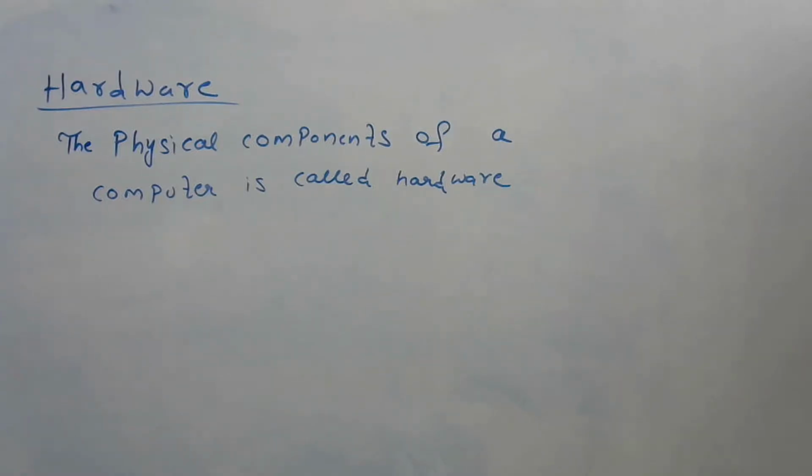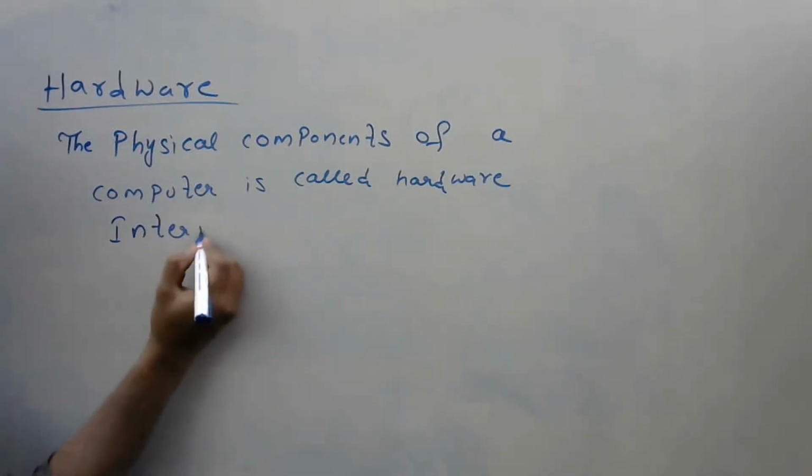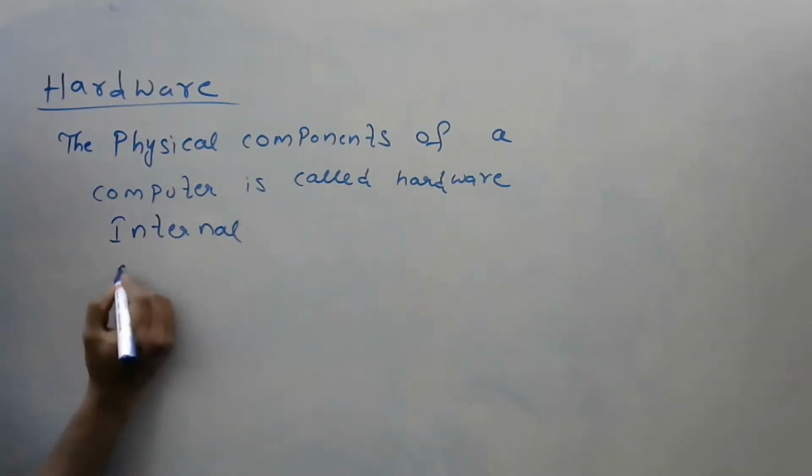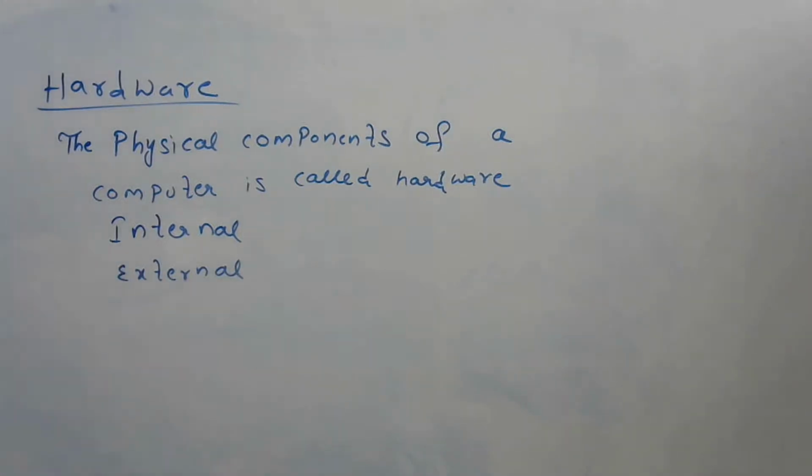Now these physical components are of two types again. One is internal and external. Internal components and external components. So what is hardware?